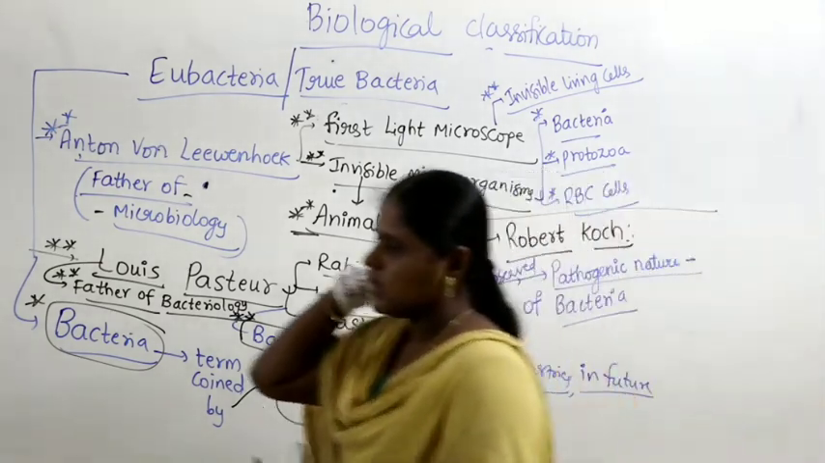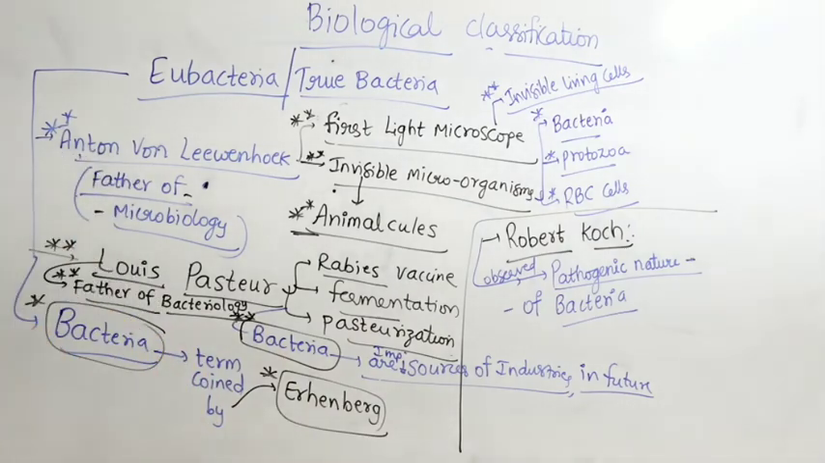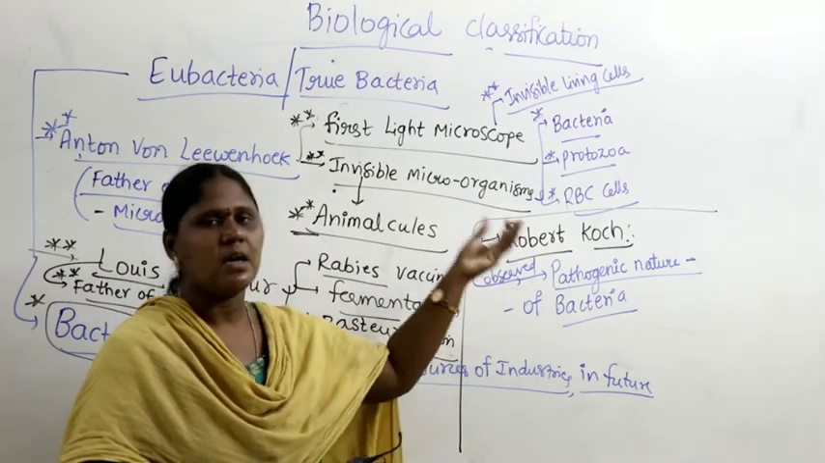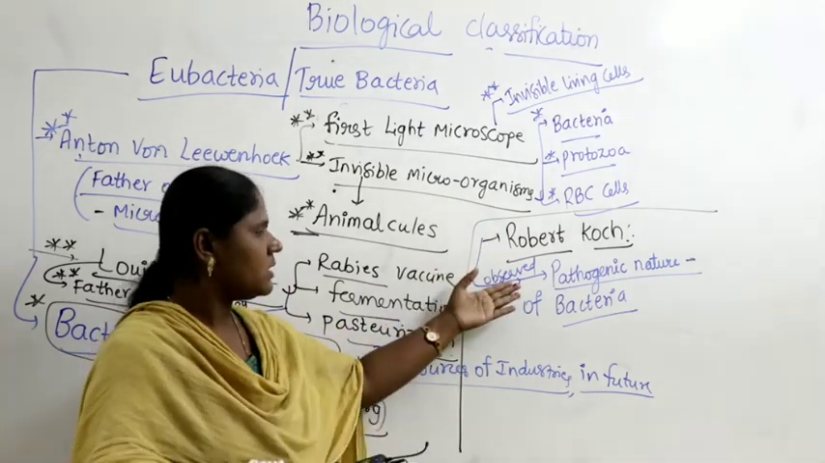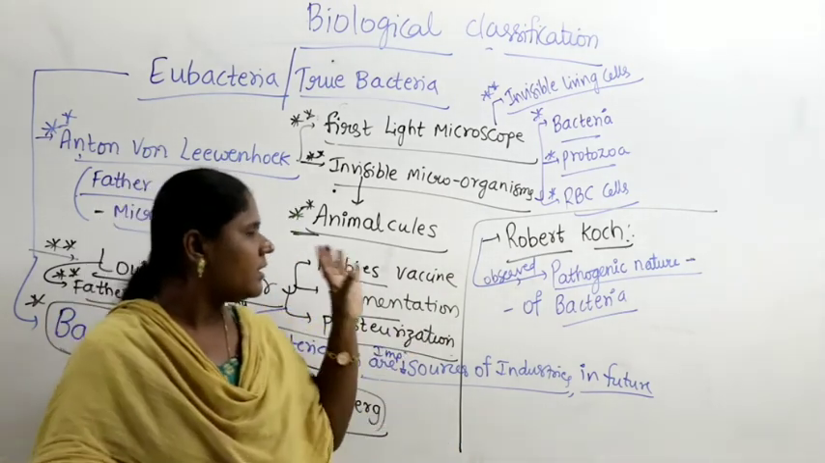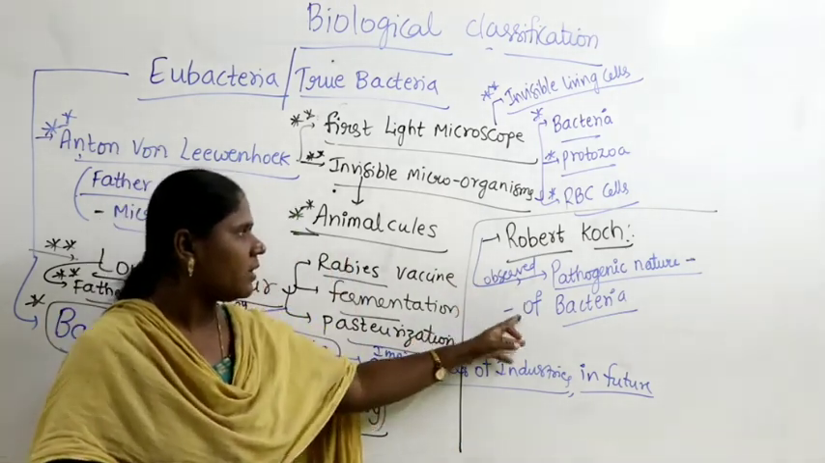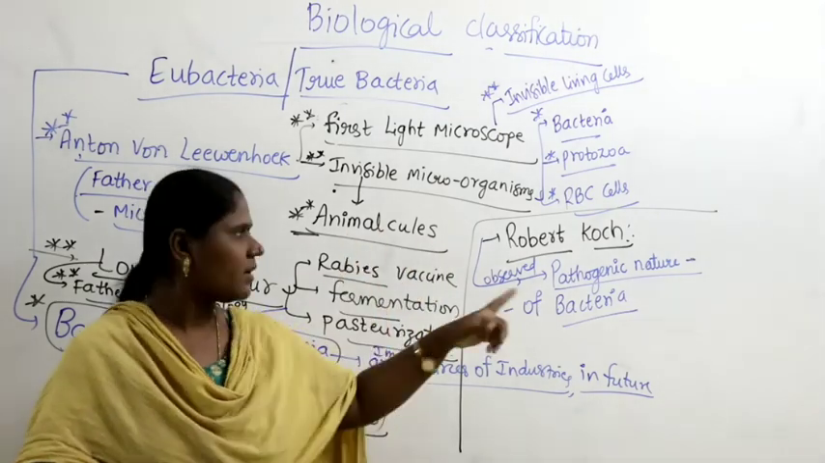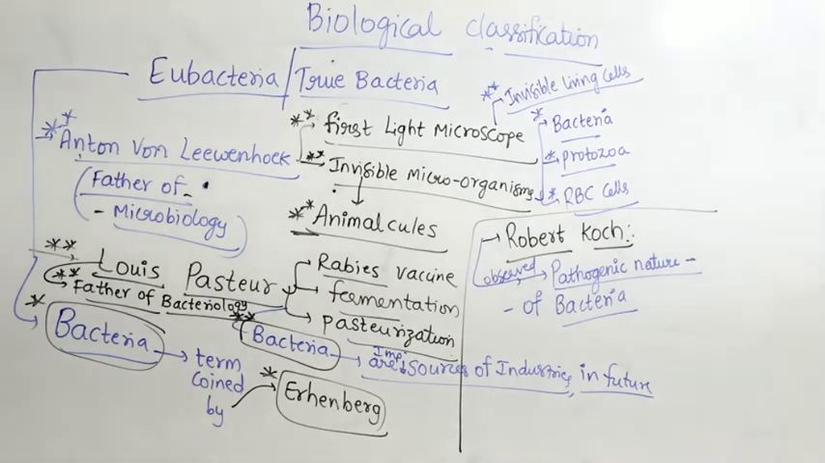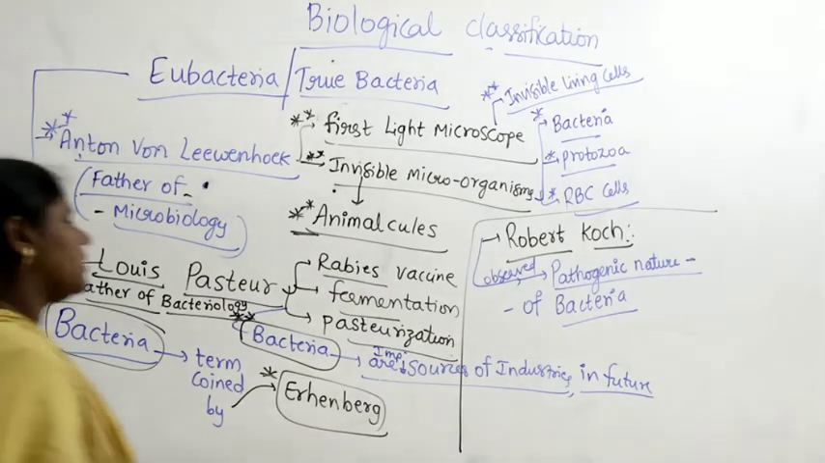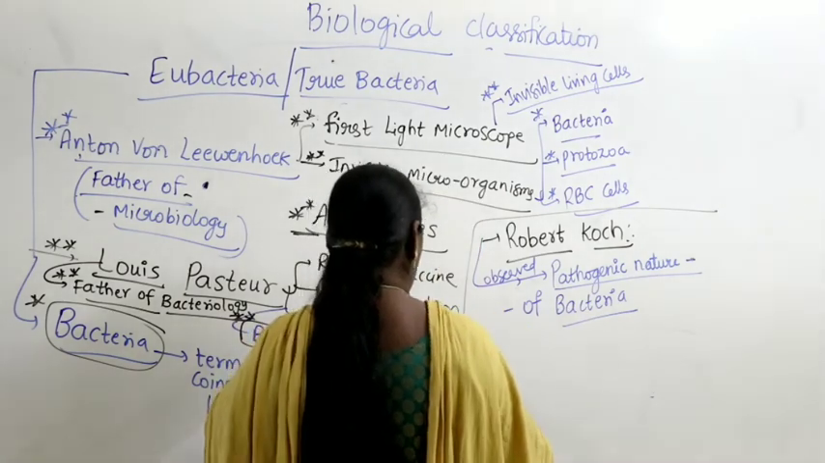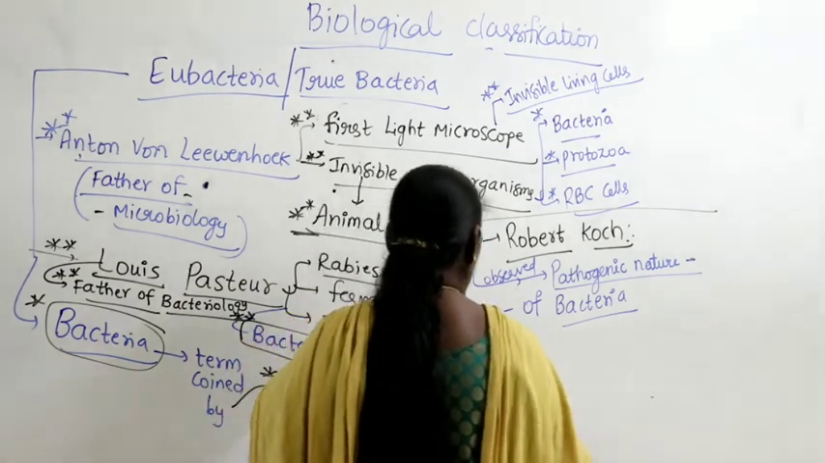Some of the bacteria are very much useful, but some bacteria were identified by Robert Koch as pathogens, meaning they cause diseases and are harmful in nature. That disease causing nature of bacteria was identified by Robert Koch. What he has given is called Koch postulates.